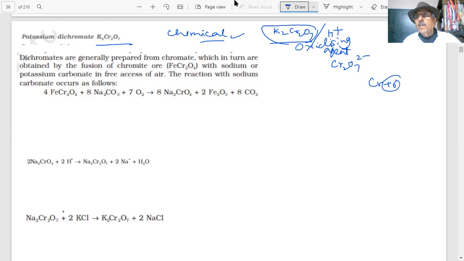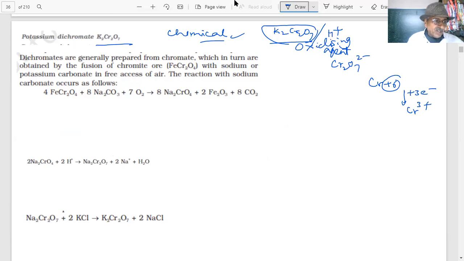And then definitely it can gain electrons to go to lower oxidation states. It can go to chromium 3 plus. So it can act as a good oxidizing agent. The important thing is how do we prepare it?